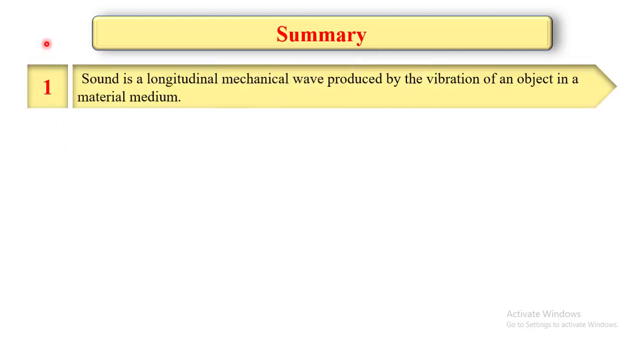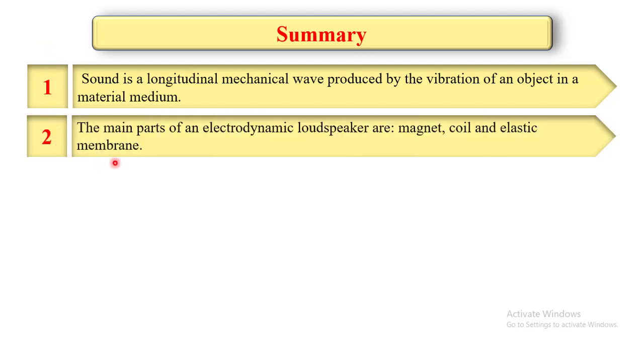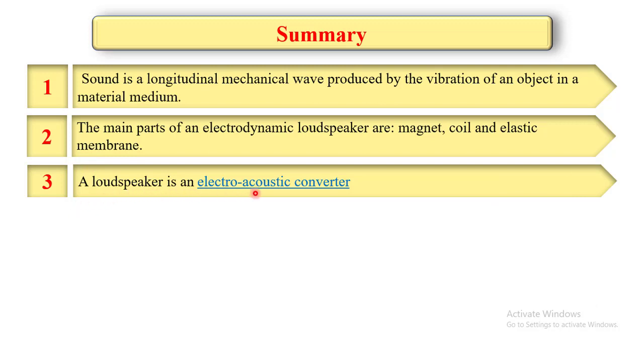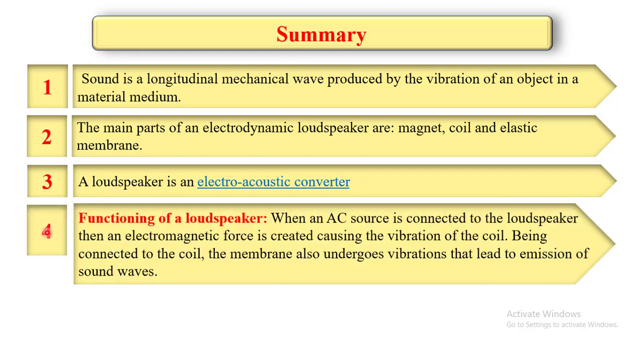So dear students, 4 main points were introduced in this video. First, sound is a longitudinal mechanical wave produced by the vibration of an object in a material medium. Second, the main parts of an electrodynamic loudspeaker are the magnet, coil, and elastic membrane. Third, a loudspeaker is an electroacoustic converter. Fourth, when an AC source is connected to the loudspeaker, an electromagnetic force is created, causing the vibration of the coil. Being connected to the coil, the membrane also undergoes vibrations that lead to emission of sound waves.